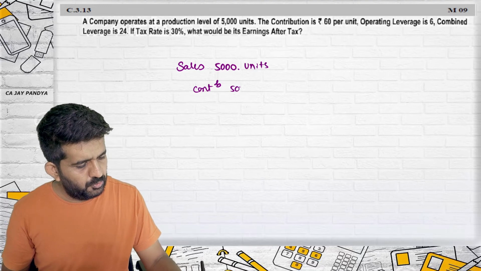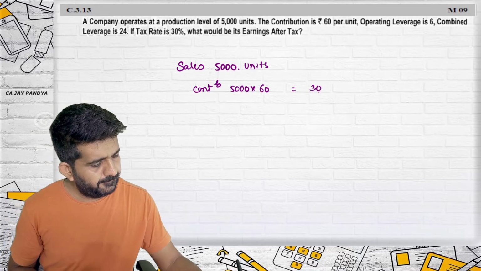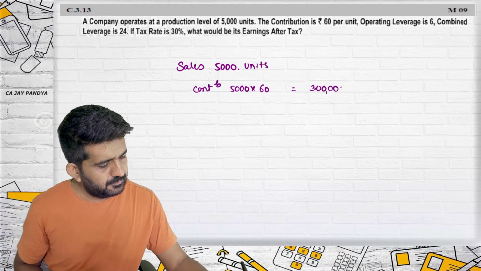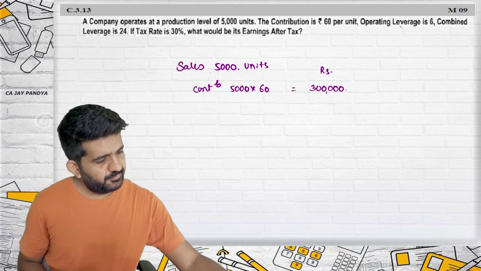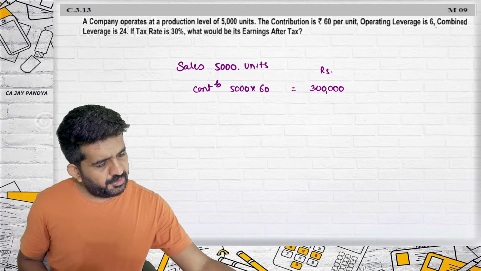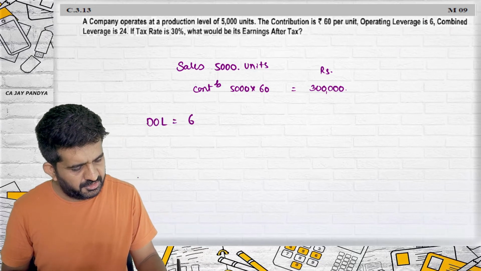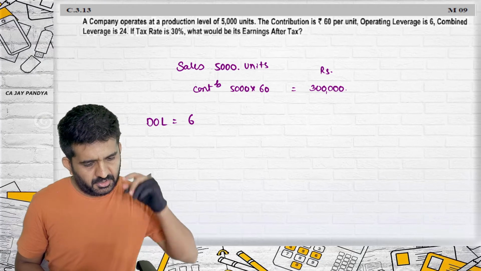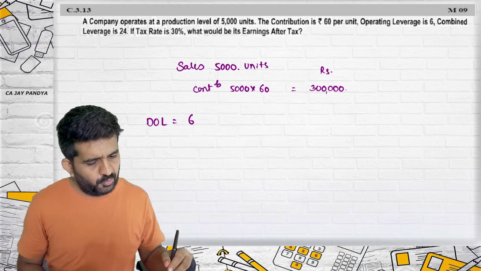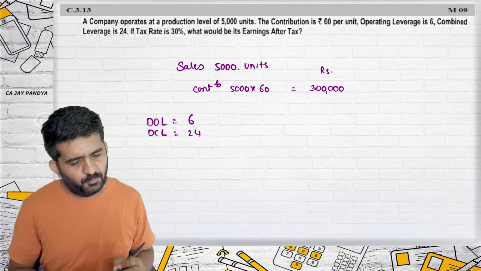So contribution will be 5,000 into 60, that is rupees 3 lakhs. Degree of operating leverage is 6. Degree of combined leverage is 24.